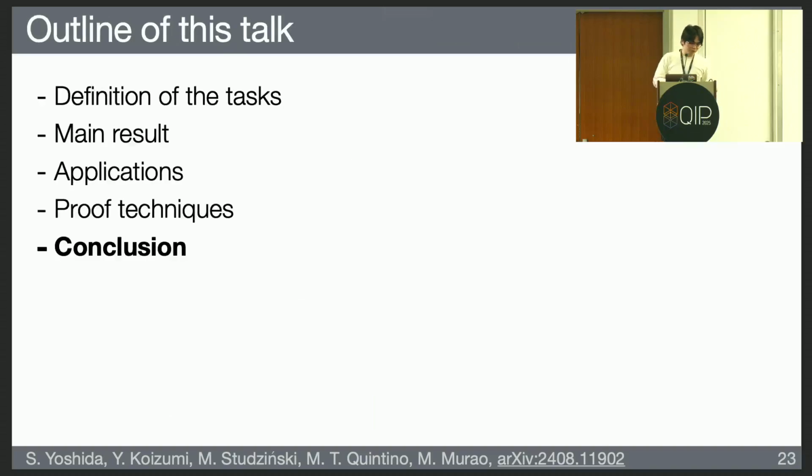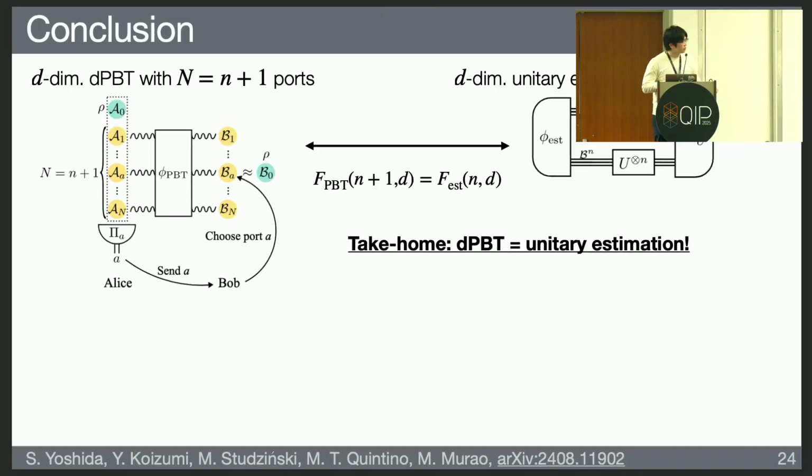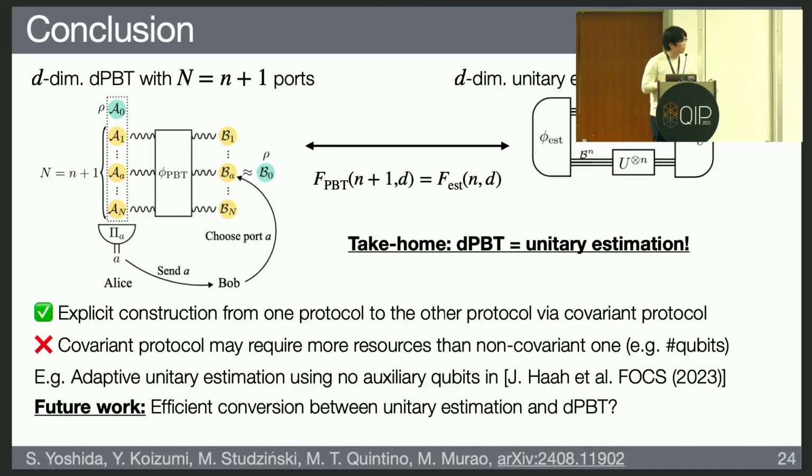Okay, so I will conclude the talk. In this talk, we showed the equivalence between port-based teleportation and integer estimation via a covariant protocol. But this approach might have some disadvantage: the covariant protocol may require more resources than the non-covariant ones.